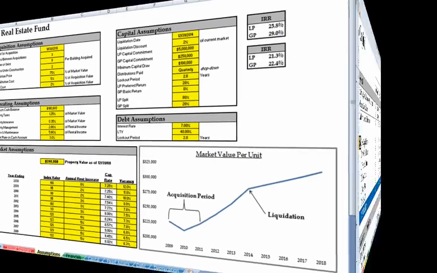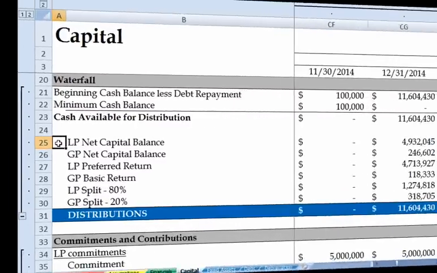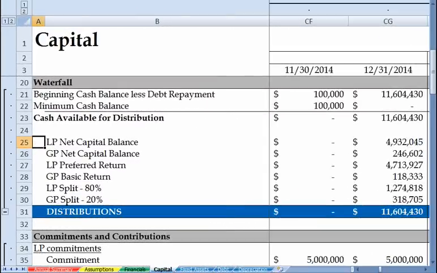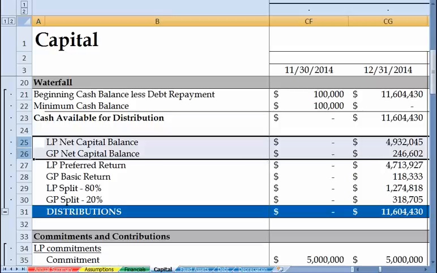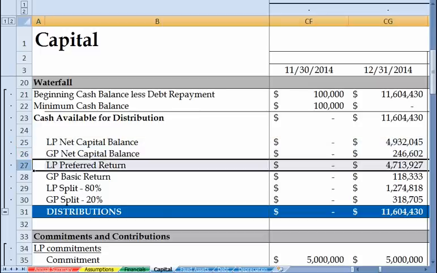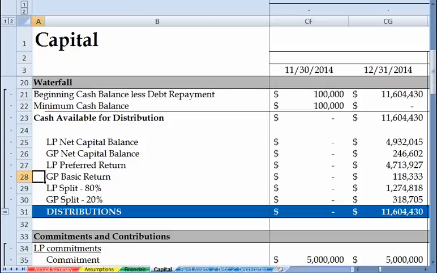Before we test the capital assumptions, let's review the current waterfall of distributions for this real estate fund. By looking at the liquidation event, we can visualize the priorities of distributions. First, the fund will return the capital invested. Note, the LP and GP received tax distributions in a prior quarter, hence the amounts you see here are less than what they contributed. Next is the limited partner's preferred return, followed by the general partner's basic return.